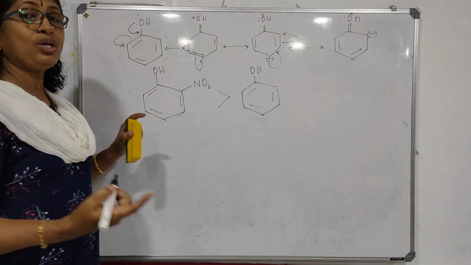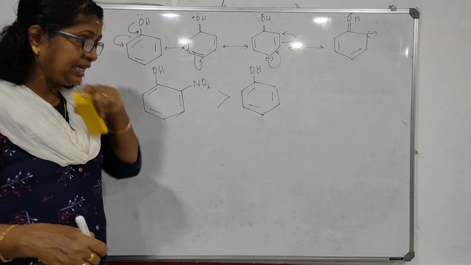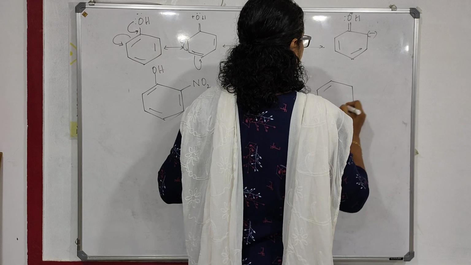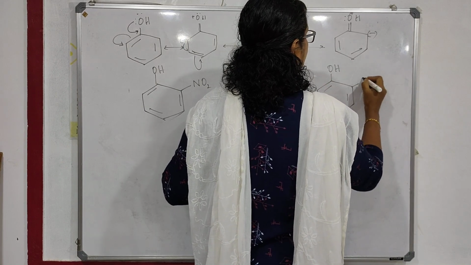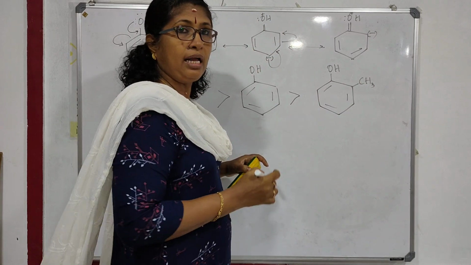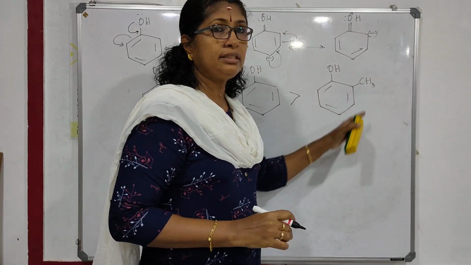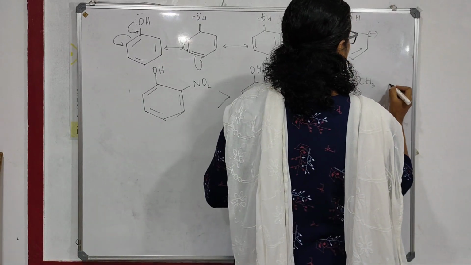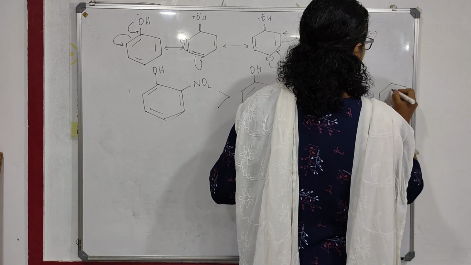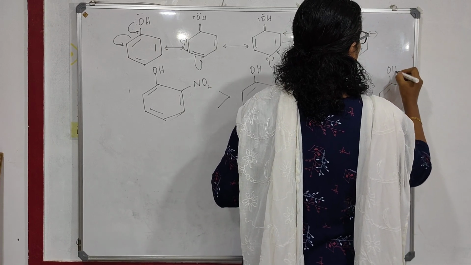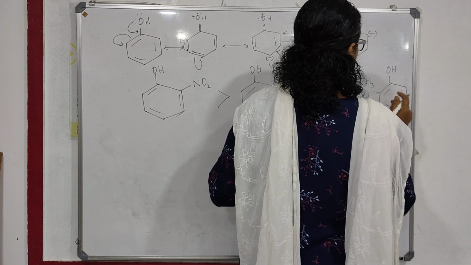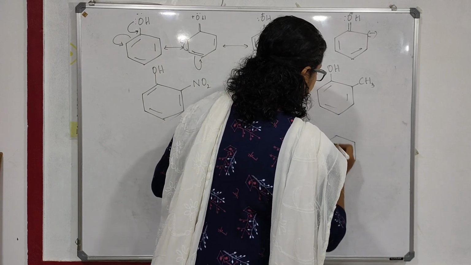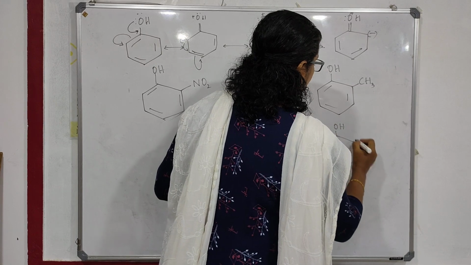Now, if there is an electron releasing group like an alkyl group, for example an OH group with a CH3 group, these are cresols. The alkyl groups are electron releasing groups. Or an OCH3 group, this is methoxyphenol.